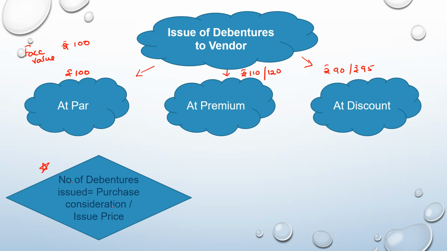But here what you have to note is that sometimes a part of the payment being made to the vendor is settled by means of payment by cheque or a bill of exchange. Then we have to eliminate that, and whatever is settled by issue of debentures, only that purchase consideration would be the numerator of this formula. And you will divide it by issue price. Issue price is, if it is issued at par, then the par value. If it is issued at premium, then the premium value. And if it is a discount, the discounted value. So this formula is of utmost importance to calculate the number of debentures issued to the vendor in settlement of payment for purchase of the business.